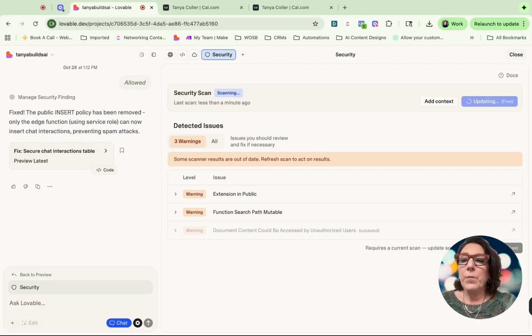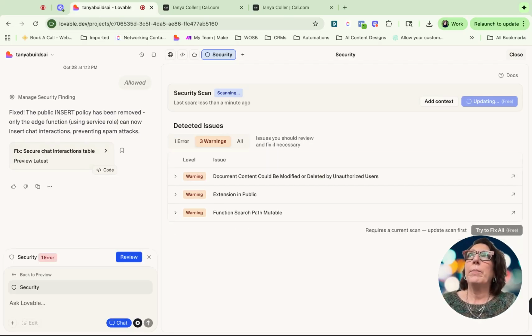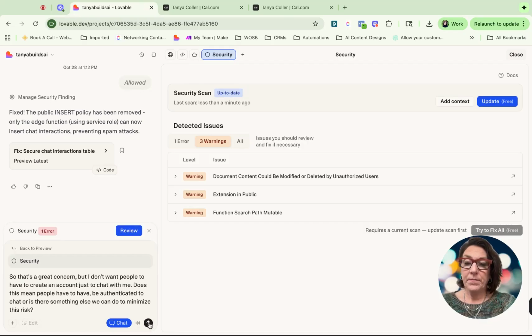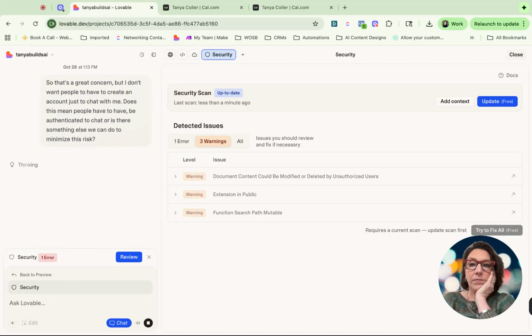So let me ask this. That's a great concern, but I don't want people to have to create an account just to chat with me. Does this mean people have to be authenticated to chat, or is there something else we can do to minimize this risk? Let's see what it says.